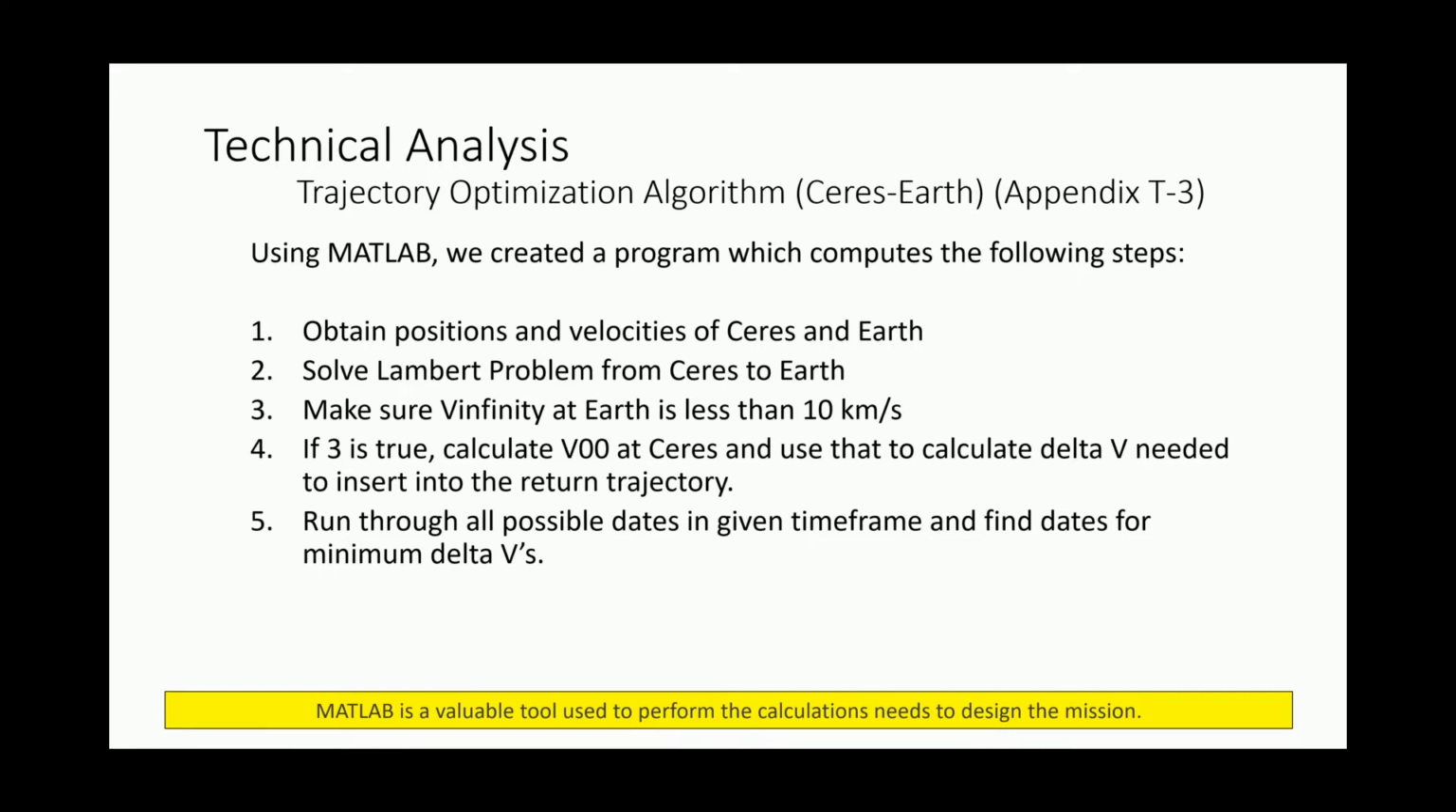We also created a MATLAB script to iterate through all the possible trajectories from Ceres back to Earth. First, we obtain the positions and velocities of Ceres and Earth. Then we solve the Lambert problem from Ceres to Earth. We check to make sure that the V-infinite at Earth is less than 10 kilometers per second, so we meet the mission requirements. Then, if that is true, we calculate V-infinite at Ceres to calculate the delta V needed to insert into the return trajectory. And once we calculate that, we put it on a pork chop plot to find the minimum delta V.